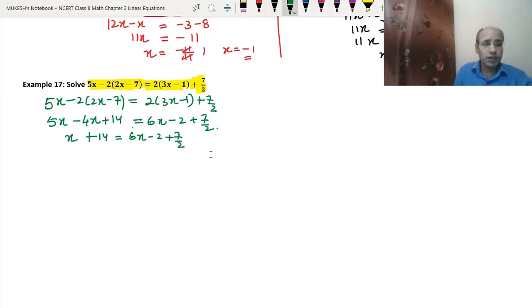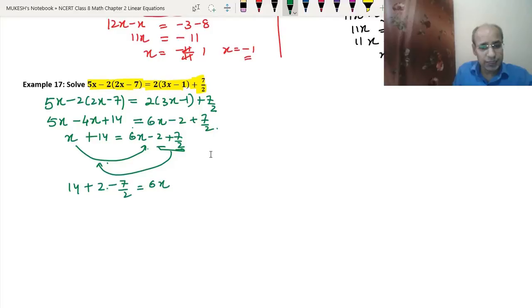Now what will we do? We will take this x to the right hand side, and this minus 2 and 7 upon 2, both of them to the left hand side. So it will become 14, this minus 2 will become plus 2, and 7 upon 2 will become minus 7 upon 2, equals to 6x. This x, when it goes to the other side, will become minus x. 14 plus 2 is 16, minus 7 upon 2. 6x minus x is 5x.